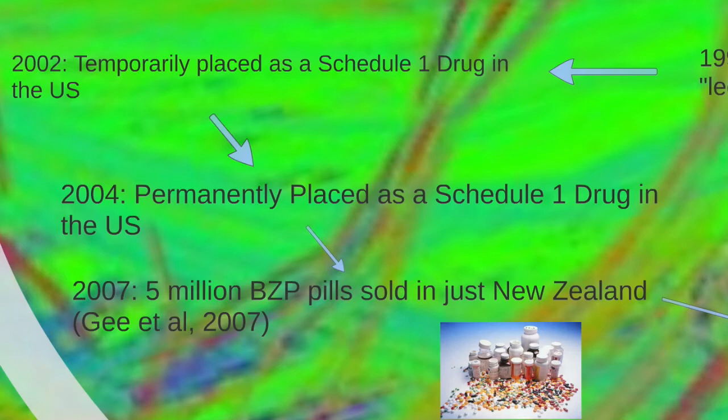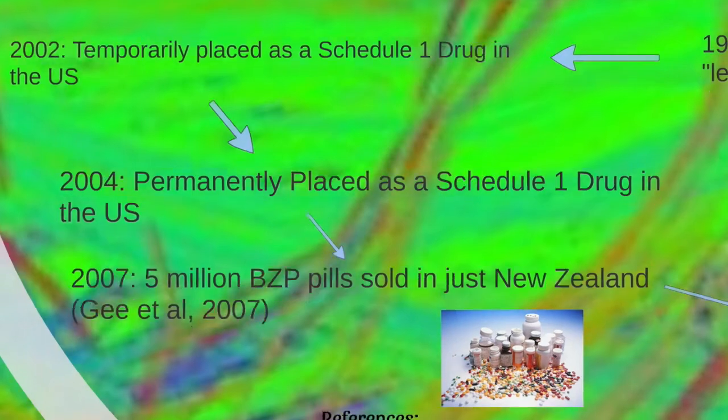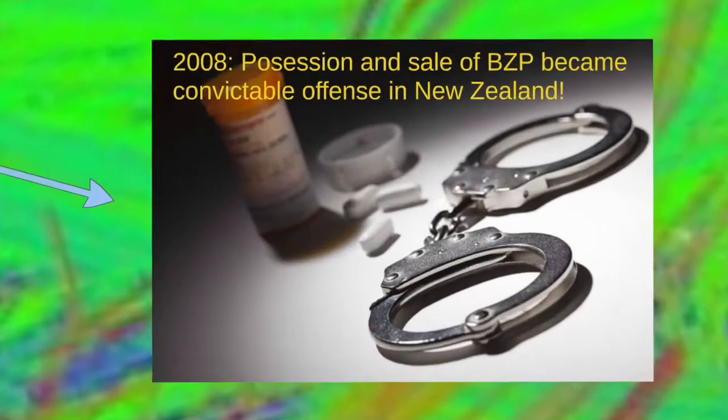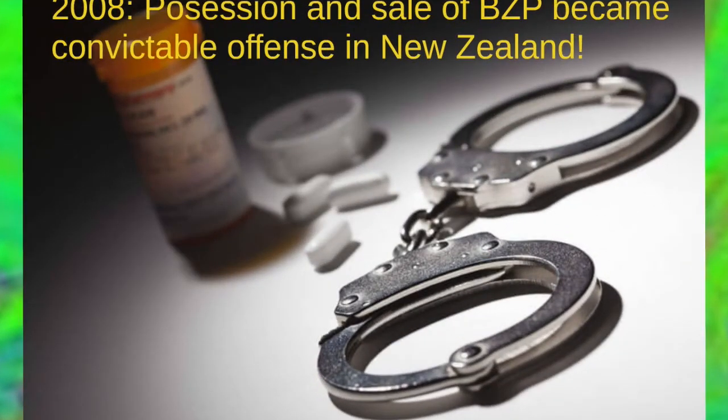However, because of the latency in legal classification, BZP abuse was still a very large problem in New Zealand. And in 2007, it was reported that 5 million BZP pills were sold in New Zealand. And in a similar survey at this time of 18 to 29-year-olds, 40% of them attested to trying BZP. And the hammer came down in New Zealand in 2008 when New Zealand finally banned the sale and possession of BZP, which decreased the number of BZP users, but unfortunately it led many BZP abusers to other drugs like MDMA and amphetamine.